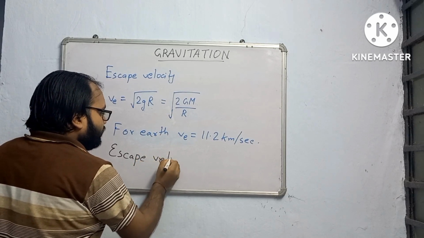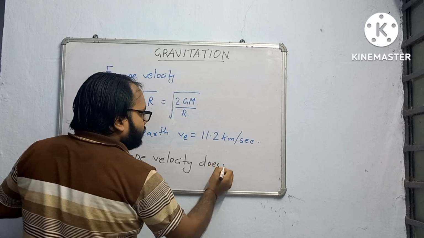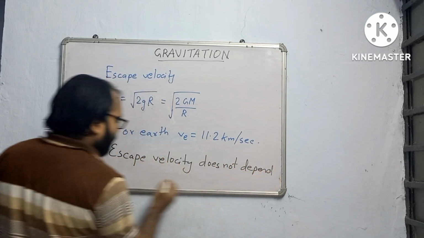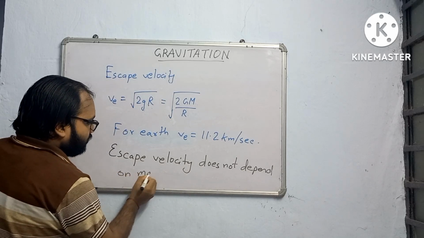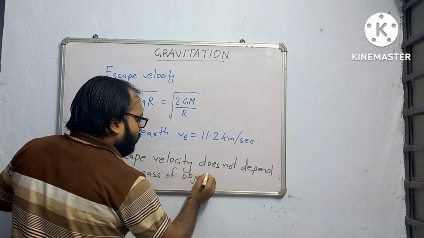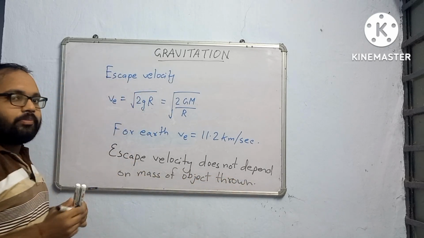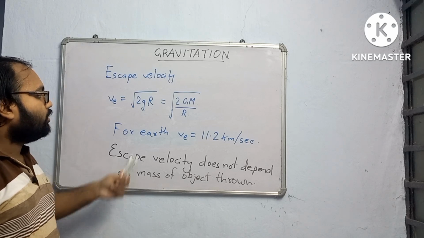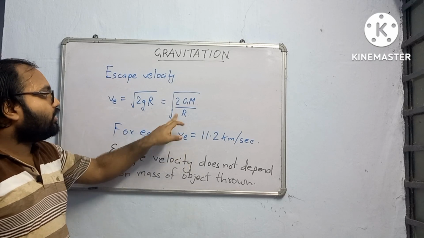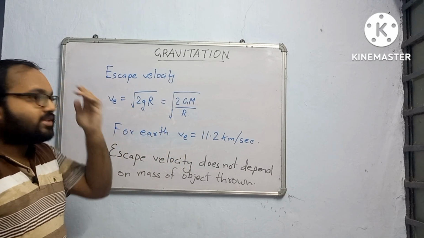Escape velocity does not depend on the mass of the object thrown. And V_E, how I have calculated it, you put in all the relevant values and then you will get the answer.